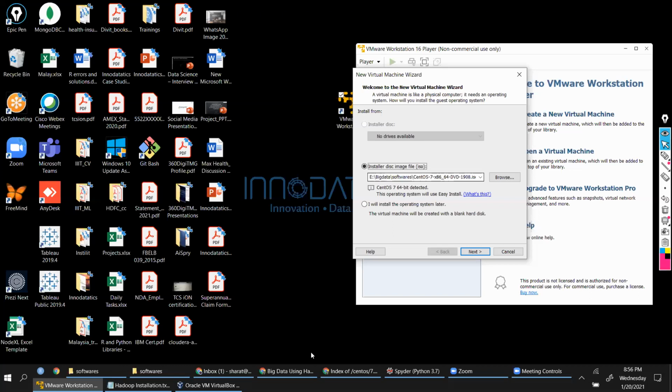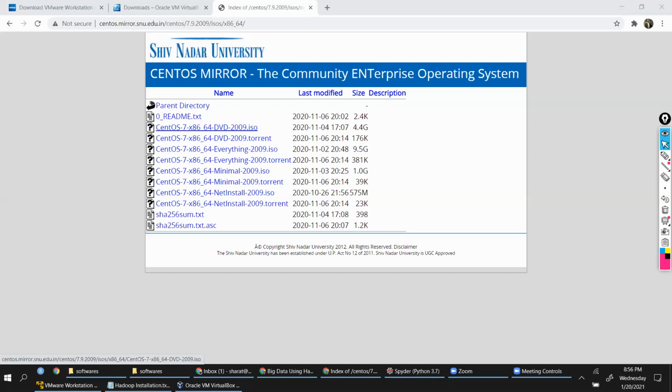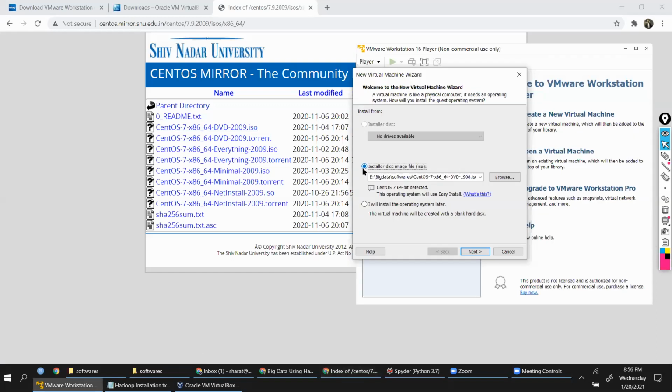I'm asking you to download this ISO image. But for me, I see two options, which says installer disk as well as installer disk image file. So do I have to select the image file? Image file, yes, yes. You have to go with image file, not the installer disk.